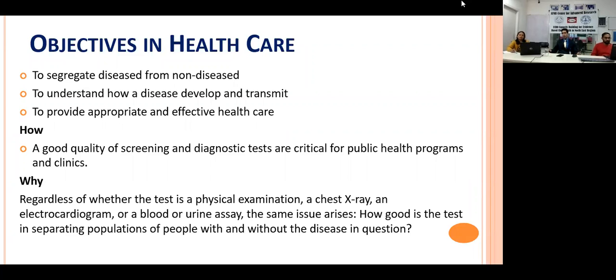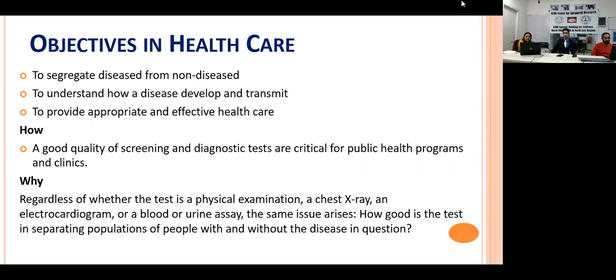Because there are multiple tests, you recommend certain tests for certain diseases, and those tests may be 100% reliable, maybe 80% reliable. Then how do we interpret that? Where is their role?